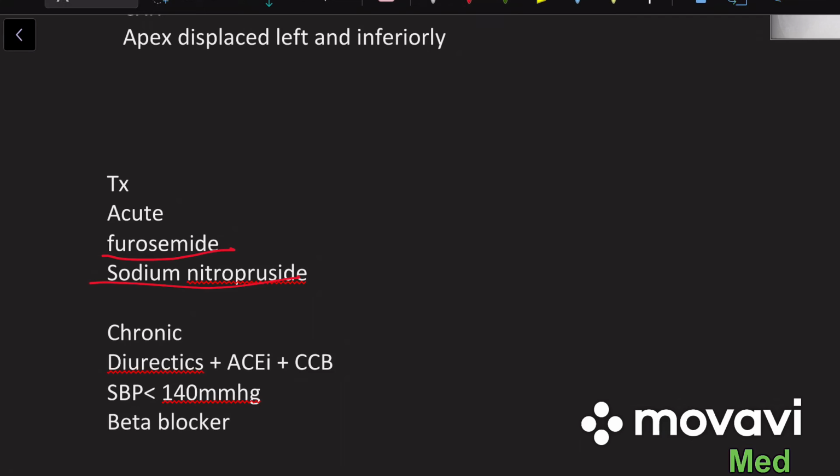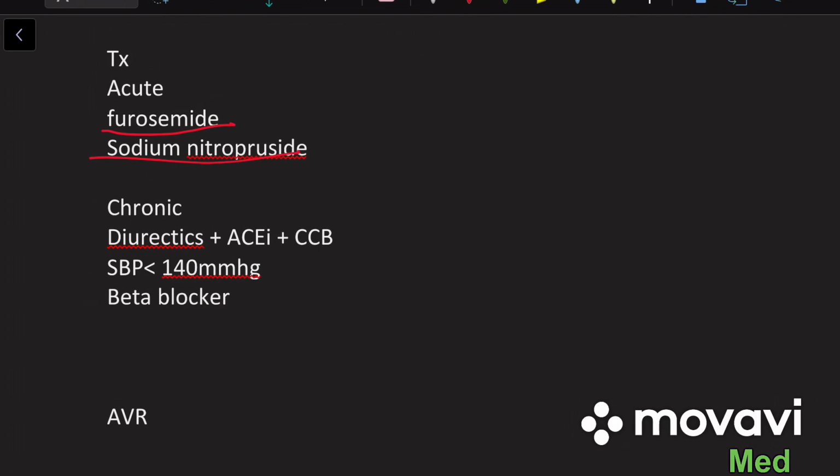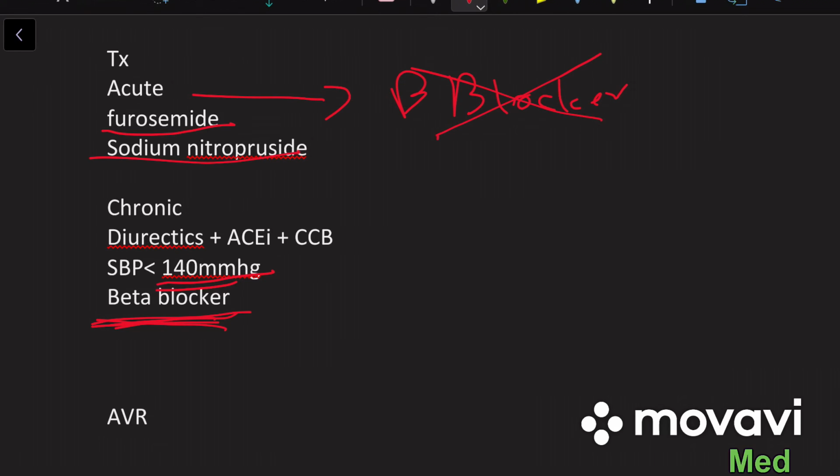But chronic cases can also be treated with diuretics, ACE inhibitors or calcium channel blockers. The aim is to maintain a pressure of less than 140 millimeters of mercury. Then beta blockers can be used in case of chronic, but cannot be used in case of acute, simply because it can lead to heart failure as well. So it's contraindicated in acute, but we can use beta blockers in chronic.